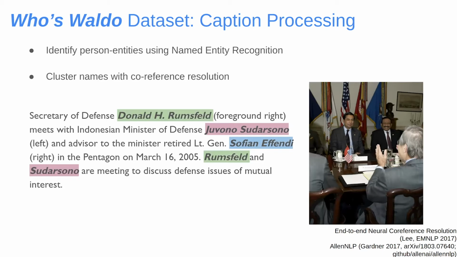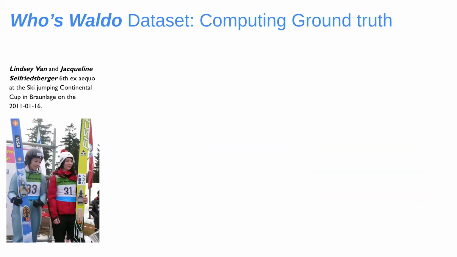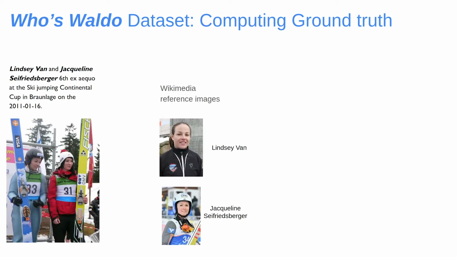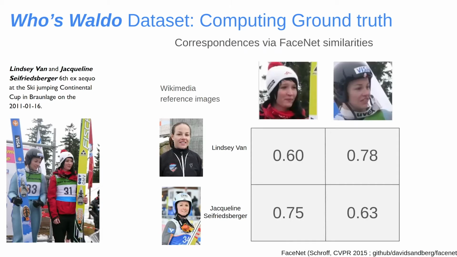We also need ground truth links between mentions and detections. We can generate such ground truth links by virtue of additional information in Wikimedia Commons. Our images are often associated with the Wikipedia profiles of people pictured. We can then generate a set of reference faces for each individual and compute their similarity with faces from image detections. As visualized, we can then produce a ground truth correspondence from this matrix.